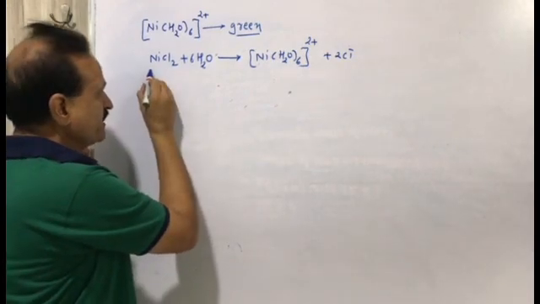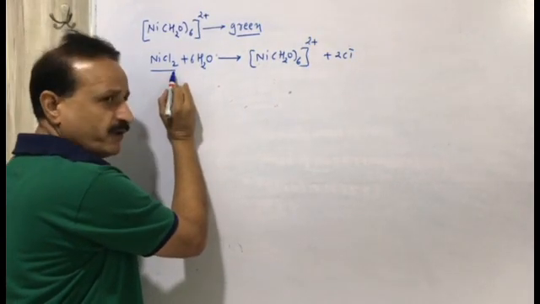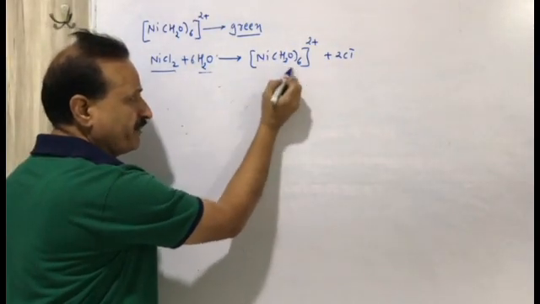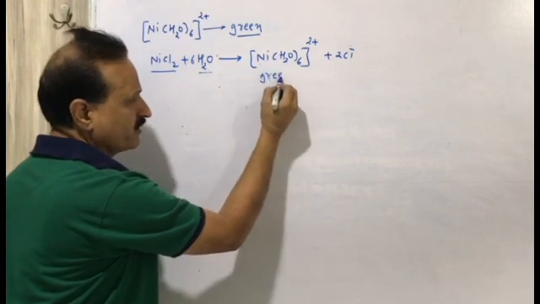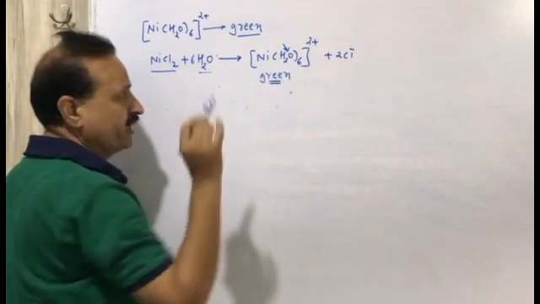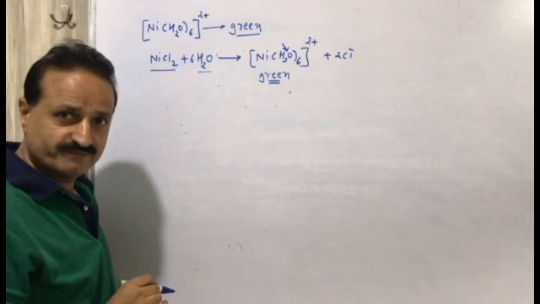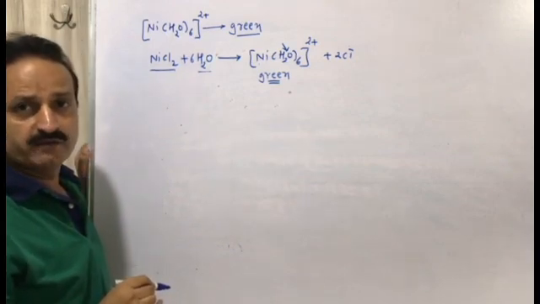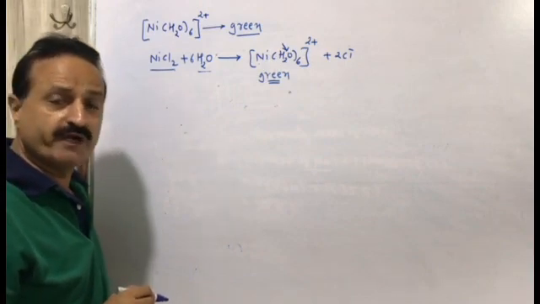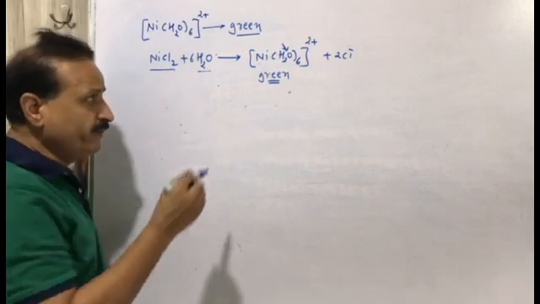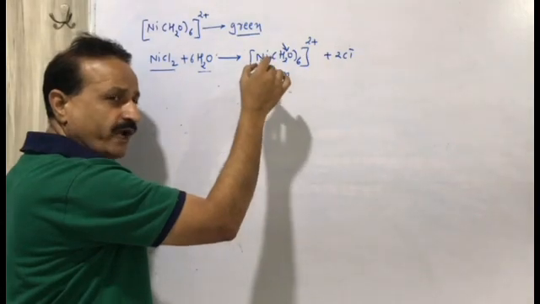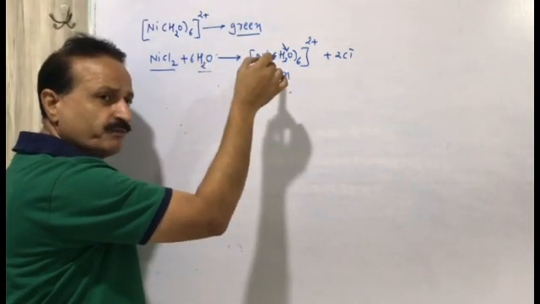Nickel chloride is colorless because it is not a complex compound. But when the ligand H2O is used in the complex compound, we get the green color. So it is due only to the ligand H2O. H2O itself is colorless, but when it is used as a ligand, it shows the color of the complex compound. That is the quality of a ligand. If this complex compound is heated, H2O will be released from the complex compound.